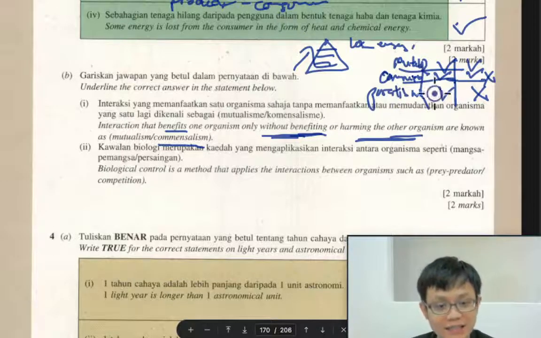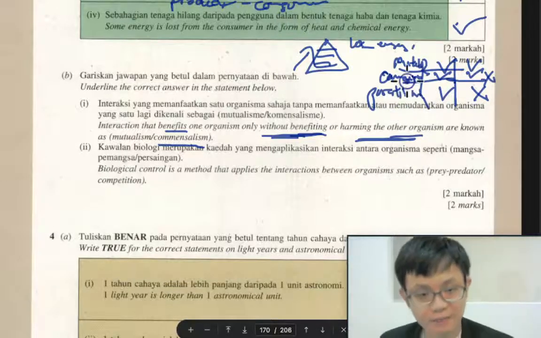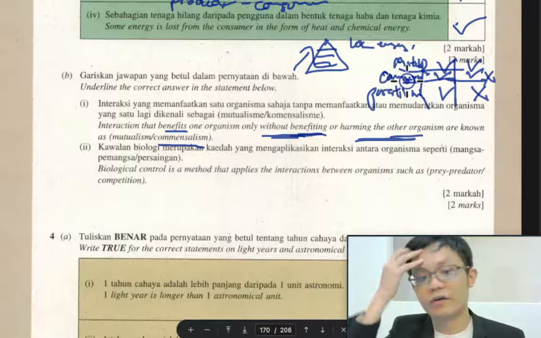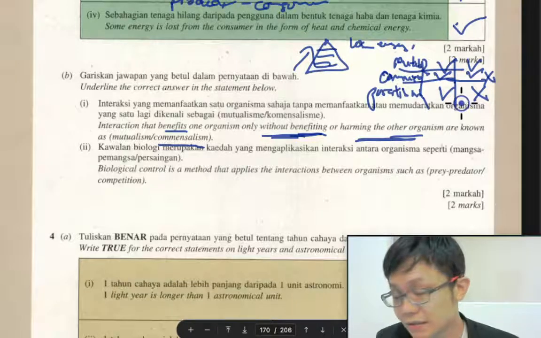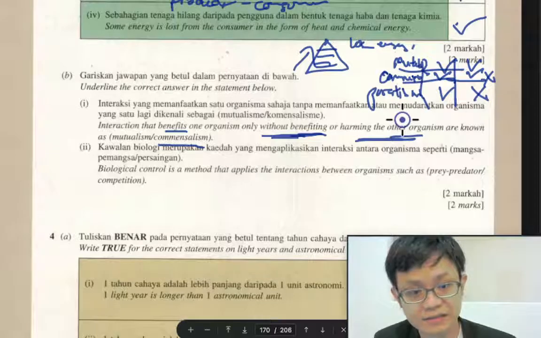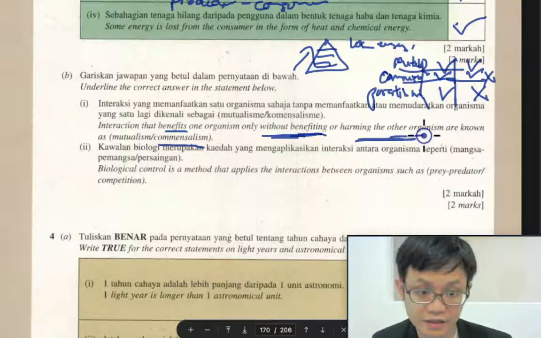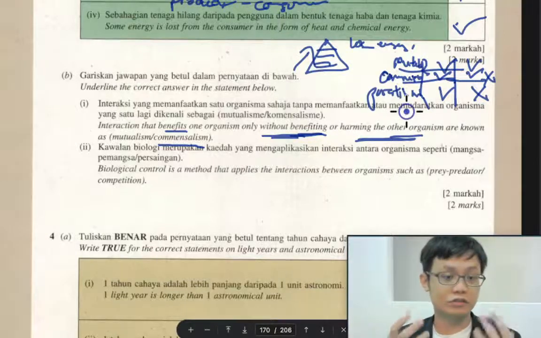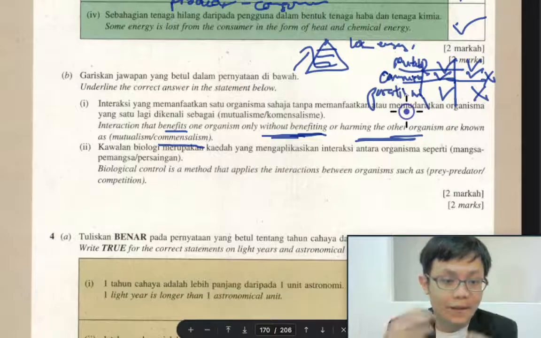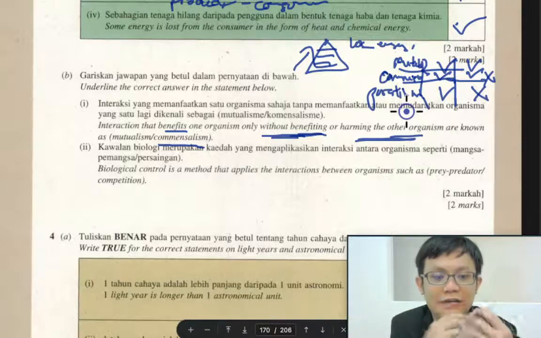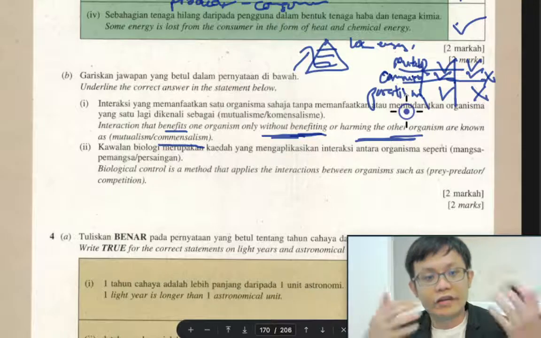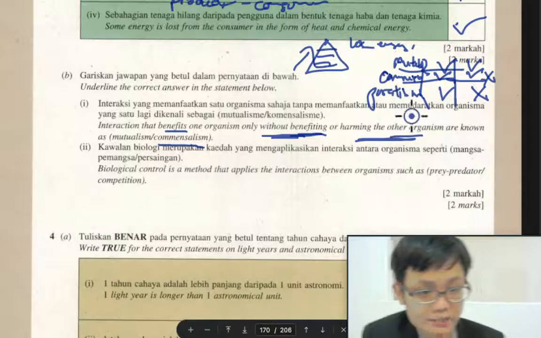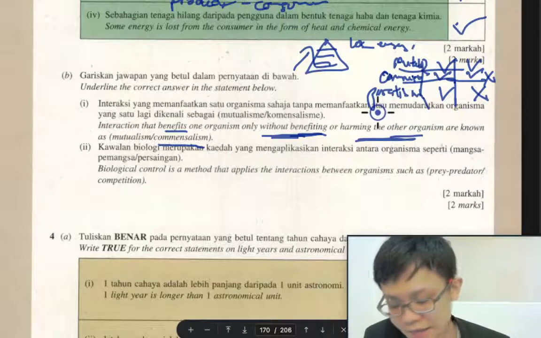Like cacing, the worm that is in your stomach. It benefits the worm in your stomach, but it doesn't benefit the body. A virus is considered parasitism because the virus will get benefit. Like the COVID-19 virus is a parasite because the virus in the body will continue to spread. So the virus gets more babies because it spreads, so the virus gets more benefit, but we, the organism, get less benefit. So this is called parasitism, where one benefits and the other does not gain any benefit.